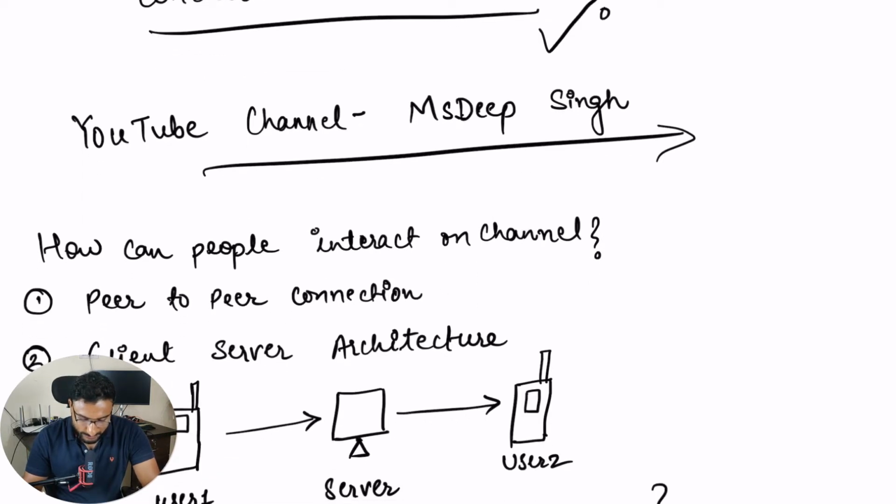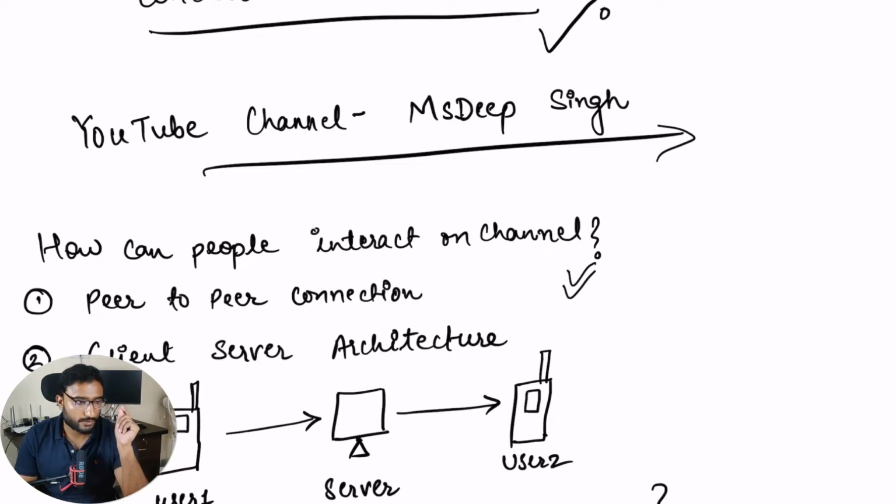Moving on, before starting our discussion, there are two main points, like how this communication can happen, right? So there can be two ways people can interact on this channel.